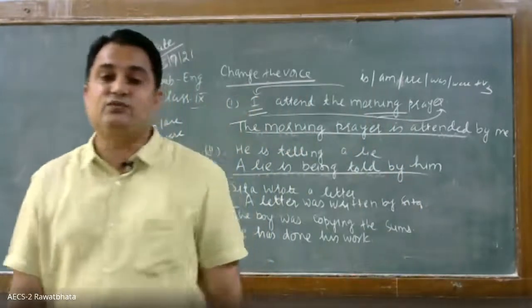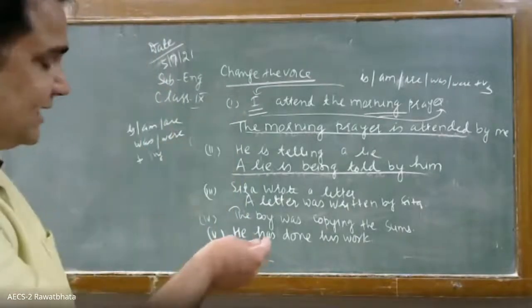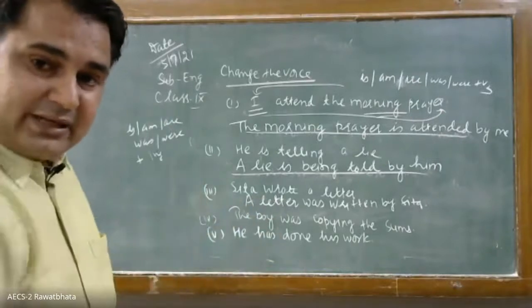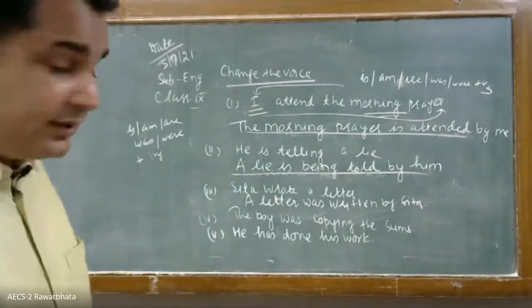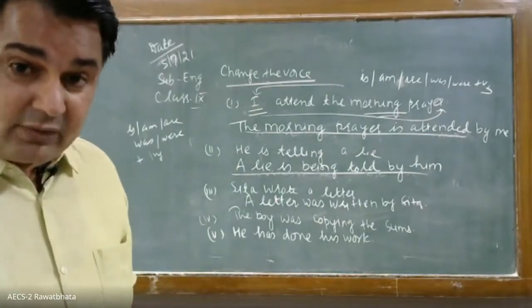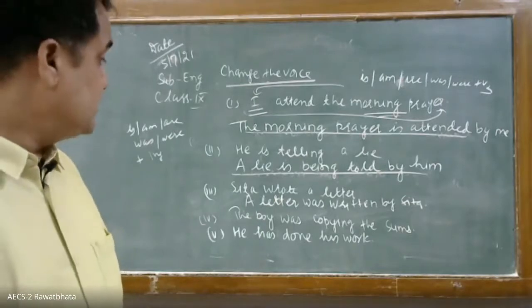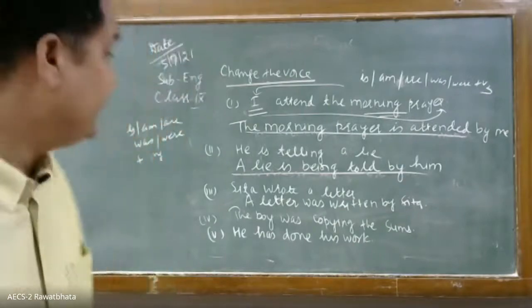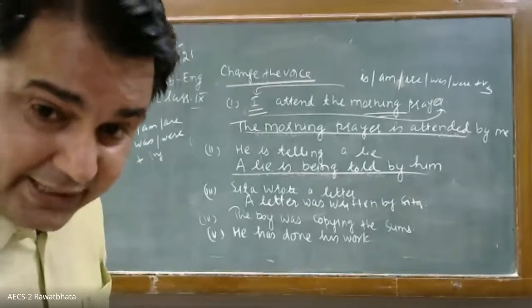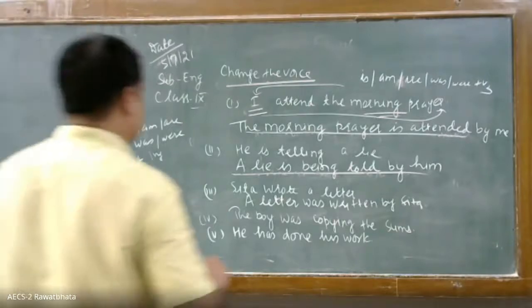He has done his work. He has done his work. So the object is his work. So his work will come at the place of subject. He will become the object. Now I told you that been will be used here. So his work has been done by him. His work has been done by him.